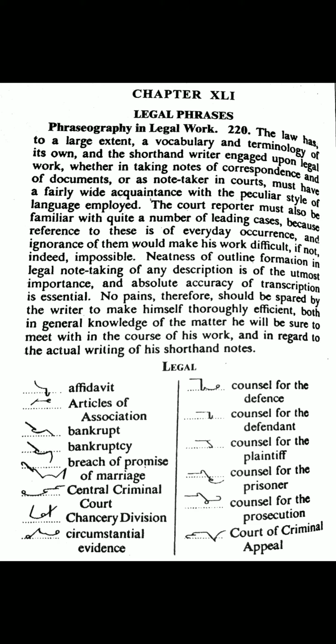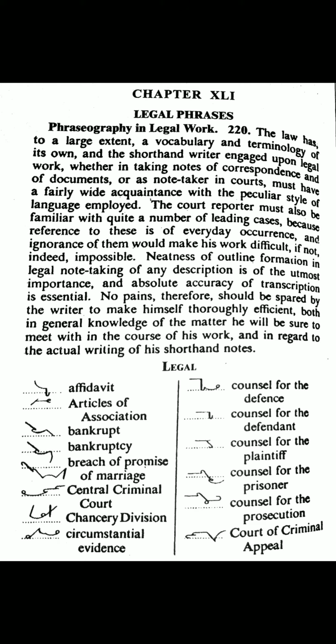Counsel for the plaintiff. K stroke is used here for counsel, for the omitted here. Pull halved with N hook on the line for plaintiff. Counsel for the prisoner. K is used here for counsel, for the omitted here. Per S circle N with R hook is used here through the line for prisoner. Counsel for the prosecution. K above the line for counsel, for the omitted here. Per S circle K with shan hook is used here for prosecution.